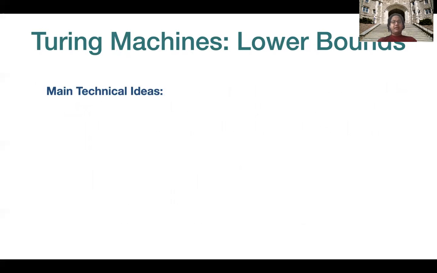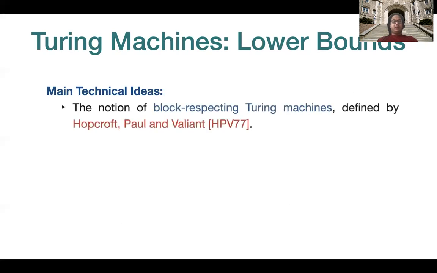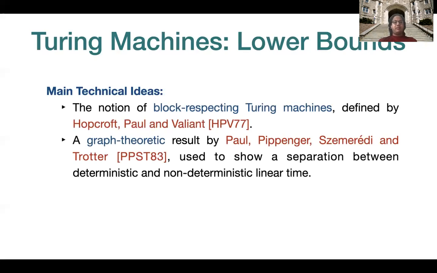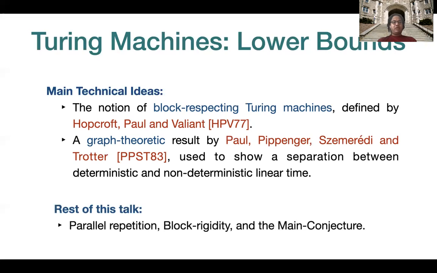The main technical ideas we use to prove this theorem are the following. The first is the notion of block-respecting Turing machines, which was defined by Hopcroft, Paul, and Valiant. And the second is a graph theoretic result by Paul, Pippenger, Szemerédi, and Trotter, which was used to show a separation between deterministic and non-deterministic linear time. These ideas are very interesting in their own right, but I will not go into them in this talk. In the rest of this talk, I will talk about parallel repetition, block rigidity, and the main conjecture I mentioned earlier.